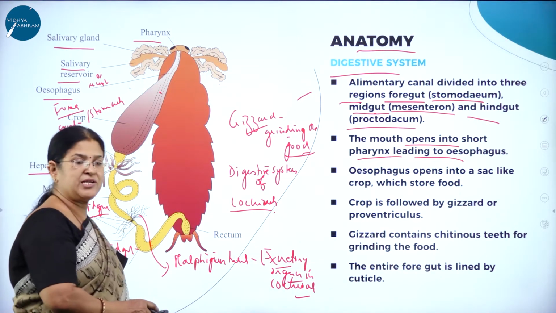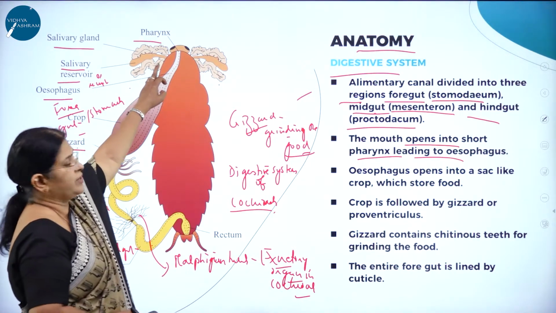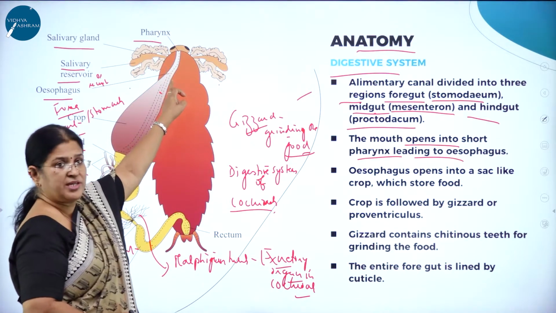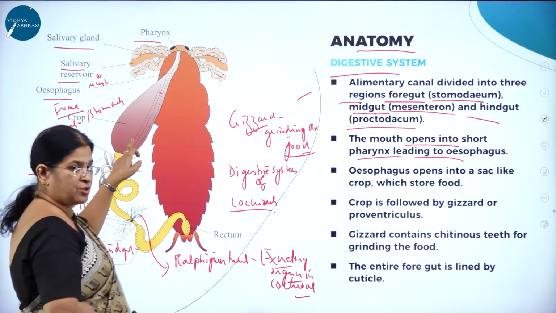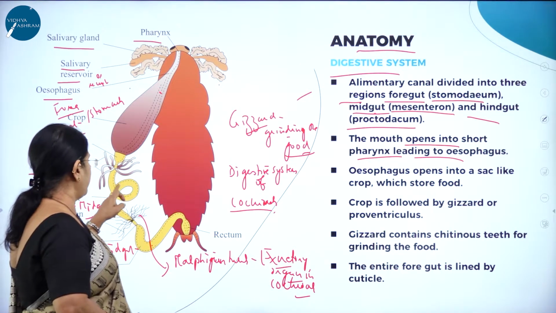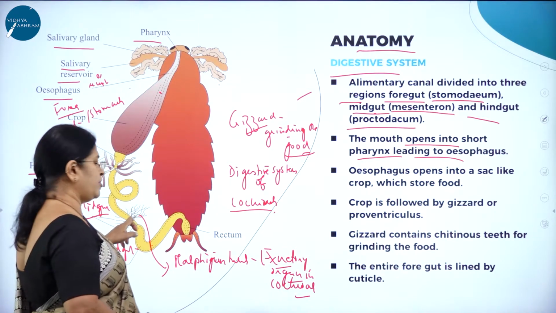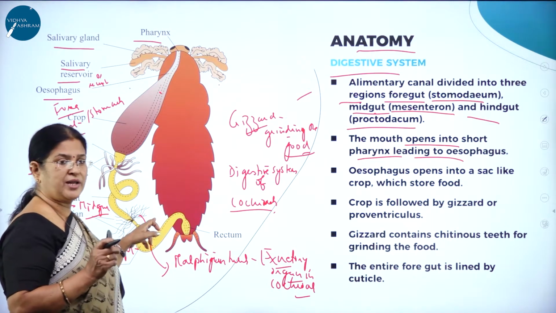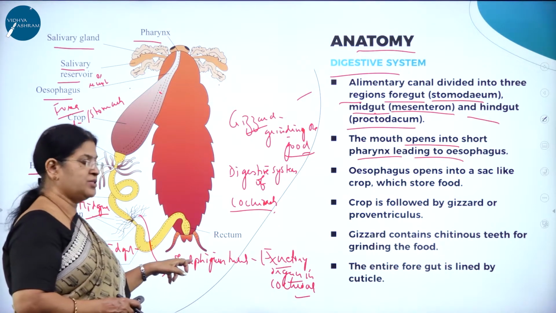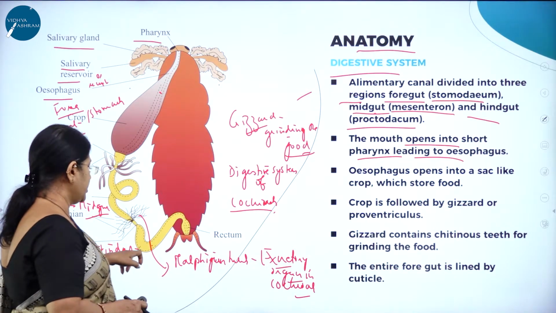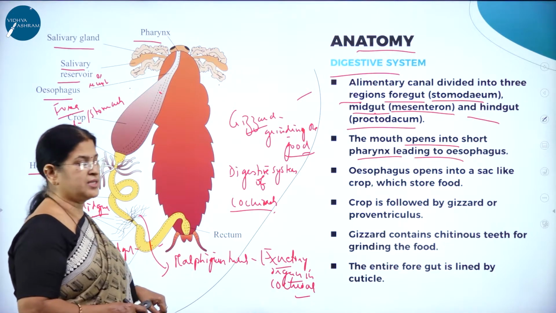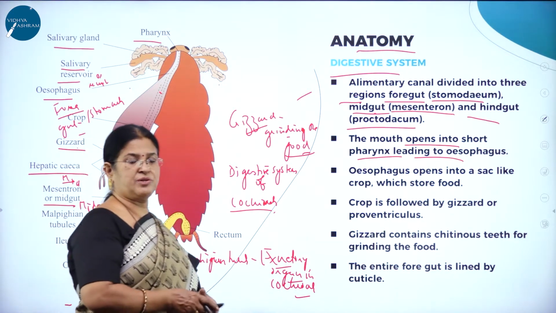So what are the parts of the digestive system of cockroach? Salivary glands, salivary receptacle or salivary reservoir, pharynx leads into esophagus, esophagus into crop, crop into gizzard, gizzard into hepatic caecae. From there on, the mesenteron or midgut, followed by small tubular hair-like, yellow thread-like structures called Malpighian tubules, which are the organs of excretion in cockroach. Then the hindgut with ileum, colon, rectum and anus. So this is about the digestive system, a very unique system.